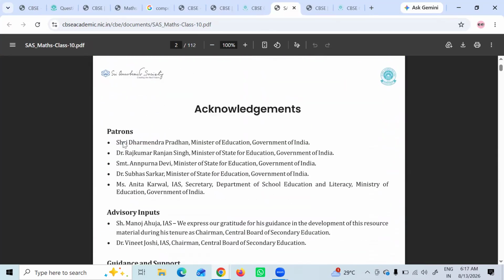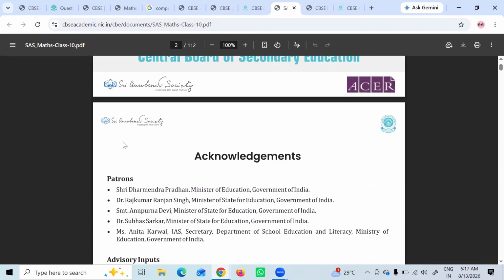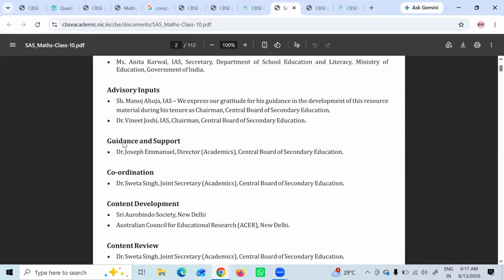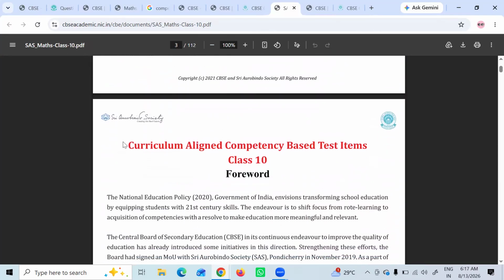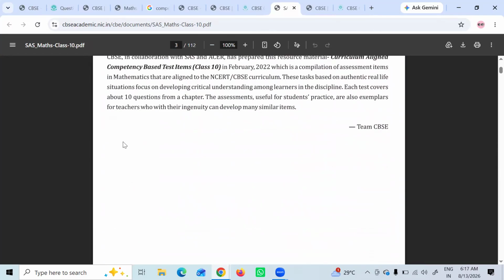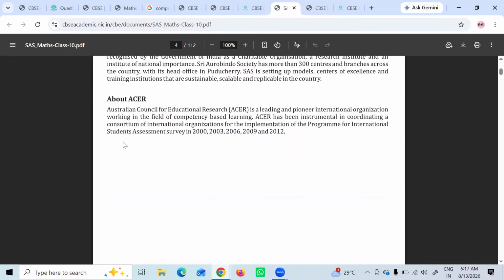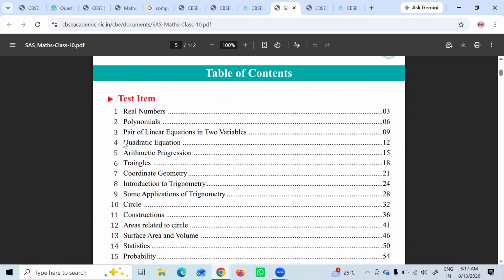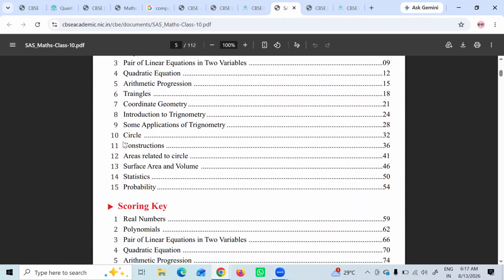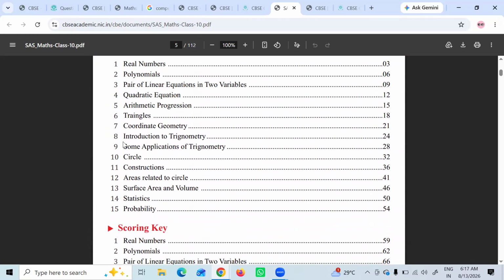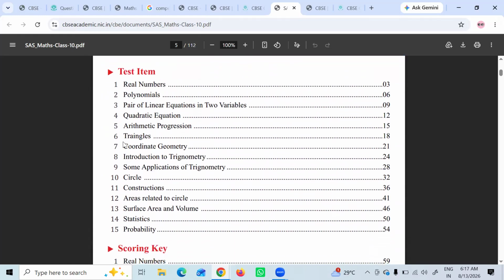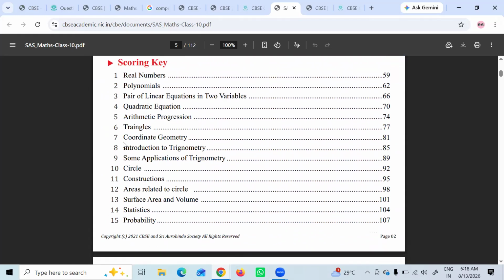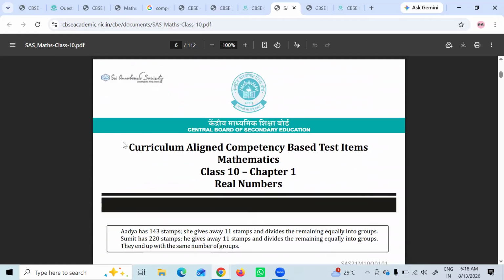Okay, we'll go deeper into this, and I shall also help you understand and solve, or analyze and assess, the questions. Now look at this place. Table of contents: there are 15 chapters, 15 test items, and the scoring key is also given. Everything is given.